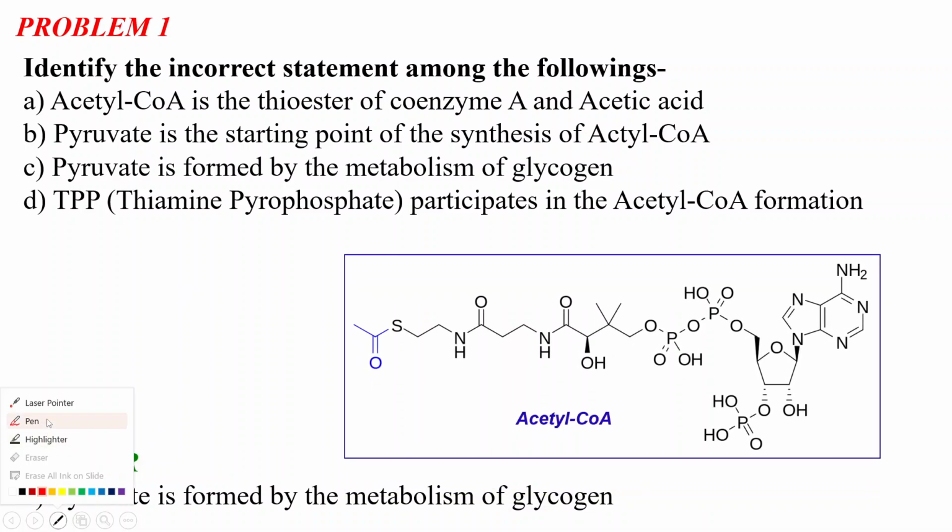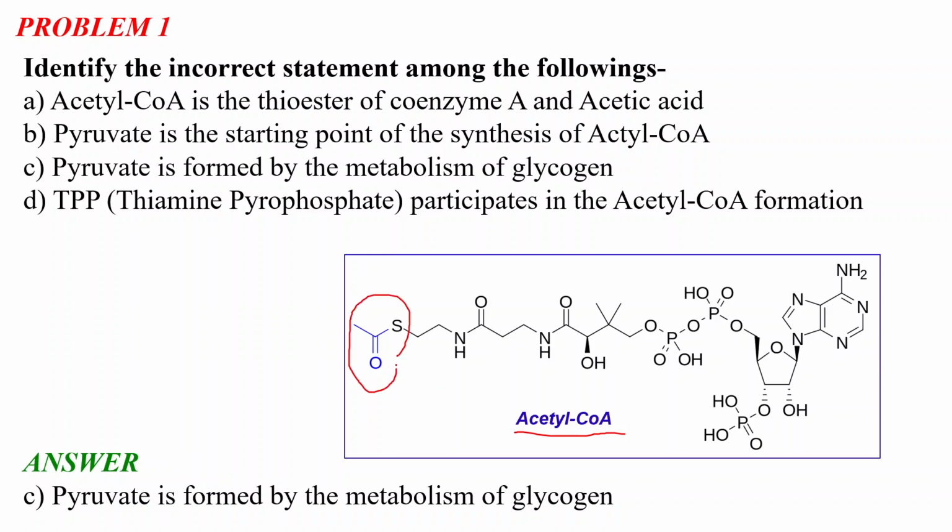Okay, so actually, the first option, acetyl CoA is the thioester of coenzyme A and acetic acid. In this figure, you can see the structure of acetyl CoA. And this part, this is the thioester part. Okay, this is called the thioester. We all know that an ester is formed by the reaction of an alcohol and an acid. The reaction between these two gives us the ester. And when this alcohol is replaced by the thiol group, this is called the thioester. Meaning the S-C=O functionality is called the thioester.